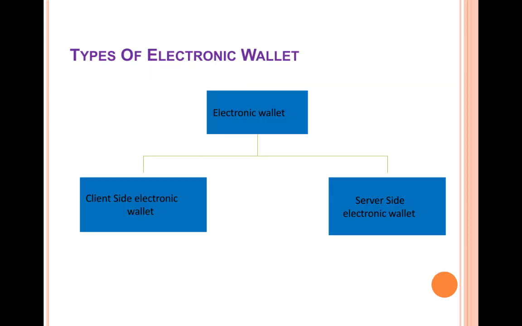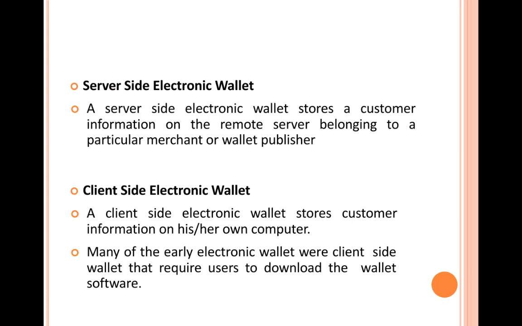So these are the two types of e-wallets we need: one at the client side and a second at the server side. We have a server-side wallet and a client-side electronic wallet. The server-side electronic wallet is required at the merchant side in order to store all the digital money that is received after every transaction. It stores customer information on a remote server belonging to a particular merchant or wallet publisher. So whatever details are shared by a consumer regarding a purchase to be made are going to be stored in the server-side wallet of the merchant.